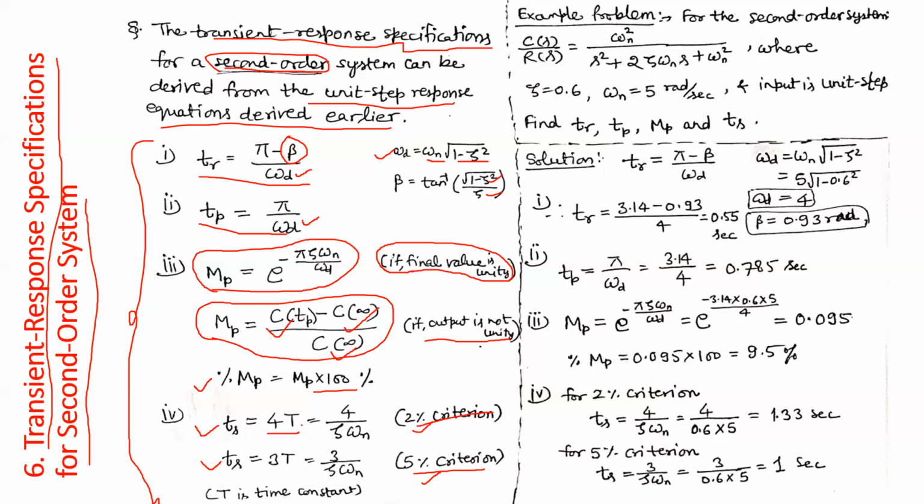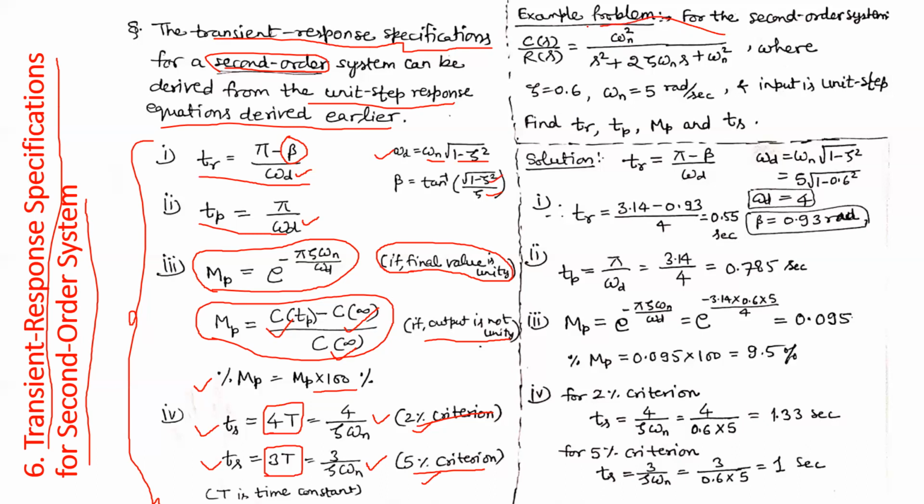So 4 time constants is equal to 98% of the final value. The formula for this is 4 upon zeta omega n. For 5%, meaning 3 time constants, it will be 3 by zeta omega n. Okay. So, simple formulas. We will try to solve a numerical problem and we will understand.